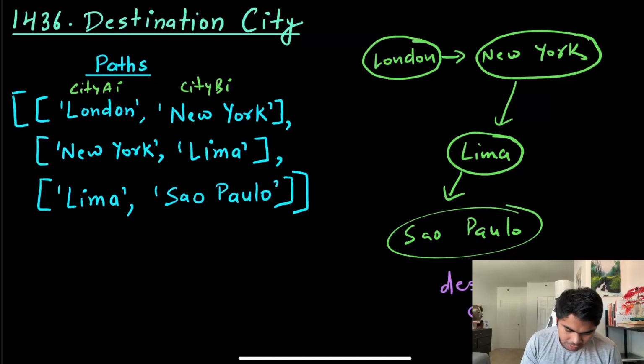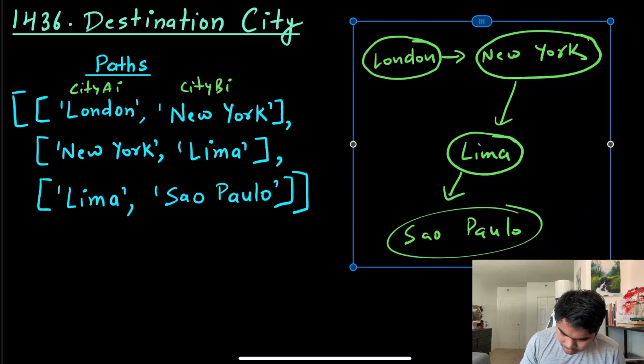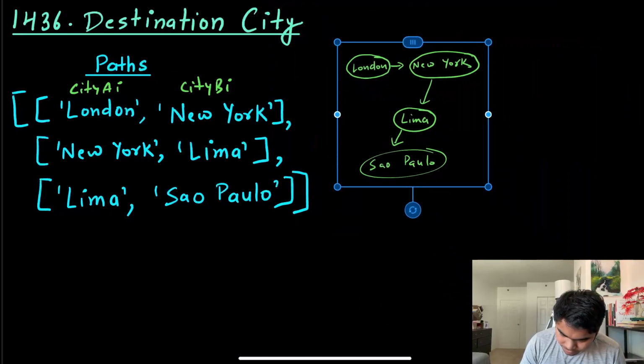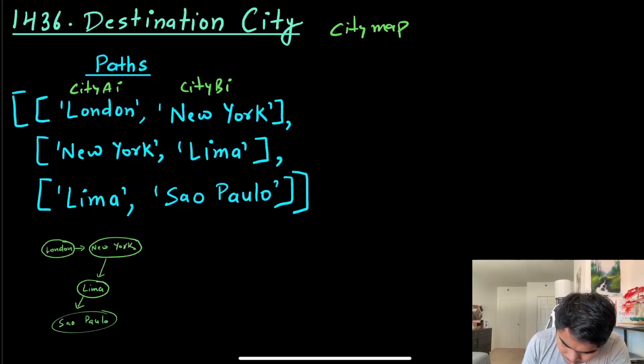So let me just get rid of this and move this thing right here, and we're going to create the graph. What I'll do is start visiting all these cities in my paths by pair, and I will create the city map, which is basically a dictionary.